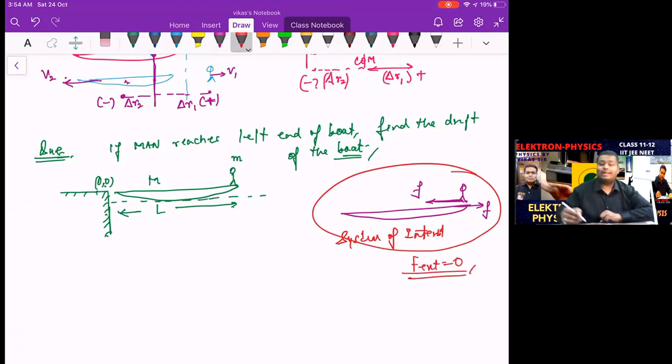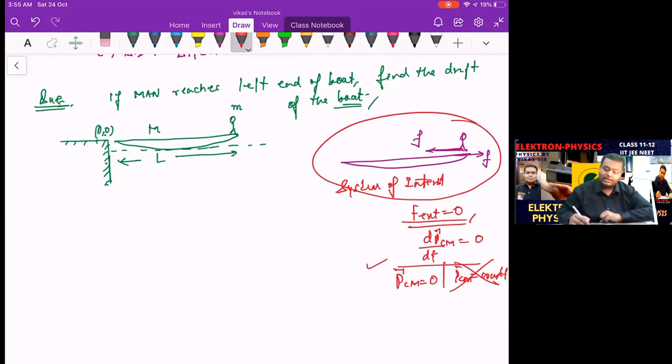And so it gets into the category that the rate of change of the momentum of the center of mass should be 0. Then the question is whether the center of mass is stationary or in constant motion. We say it is stationary in this case. Reason: individually both the particles were initially in a state of rest. Neither the man was moving initially, nor the boat. Then they start to move.